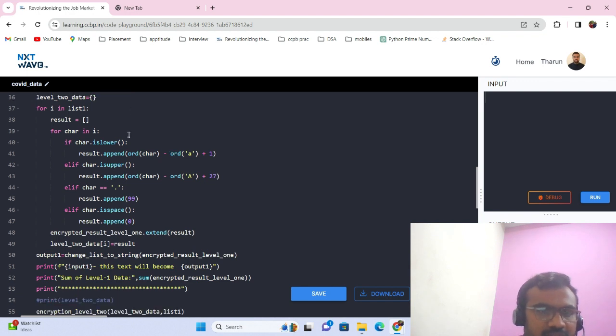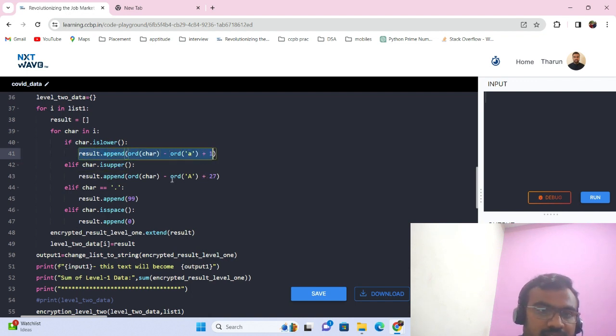In this way, as we know, the order of characters will give a number. From that, if we take the order of A, we will get the alphabetical order. I mean, A is equal to 1, B is equal to 2, there are 26 elements. We get at what position each letter is present. For that element, 1 will be added, meaning the condition for small letters will be given.